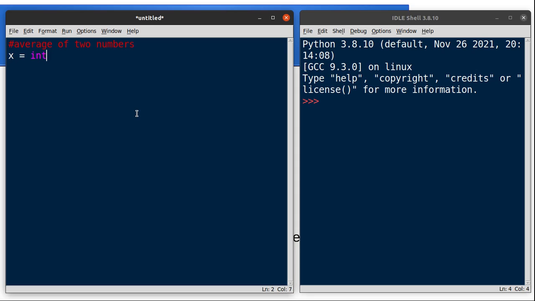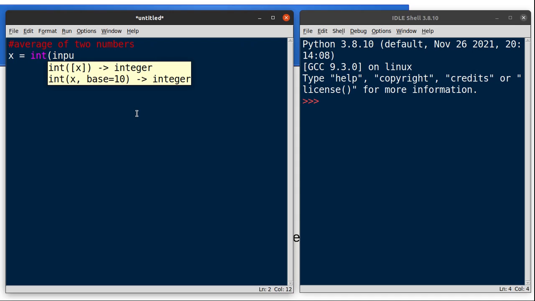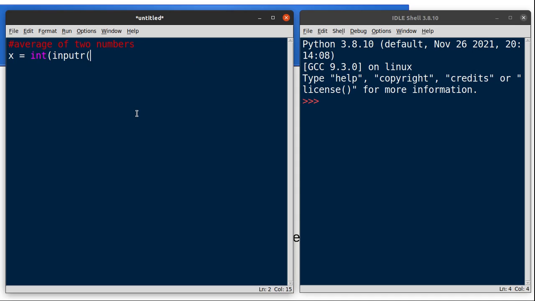So x is equal to int, input, enter first number. And the next statement is to read another number. So I will change this here: enter second number, and then change the variable also to y.